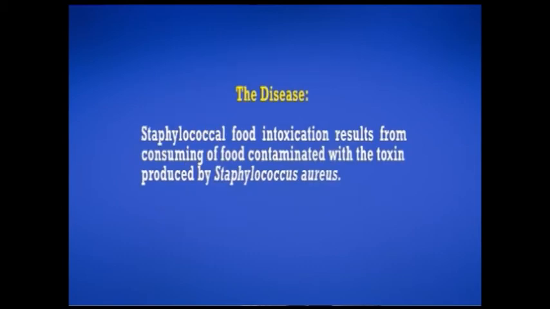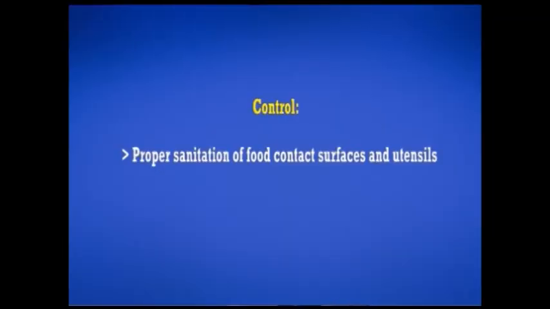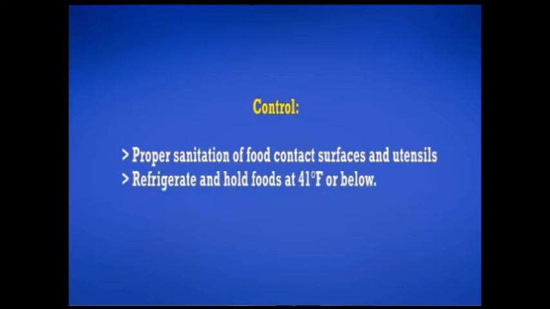Staphylococcal food intoxication results from the consumption of food contaminated with the toxin produced by Staphylococcus aureus. The symptoms include severe abdominal cramps, diarrhea, nausea, and vomiting. The incubation period ranges from 1 to 6 hours. To control this disease, proper sanitation of food contact surfaces and utensils is very necessary. Refrigerate and hold foods at 41 degrees Fahrenheit or below.